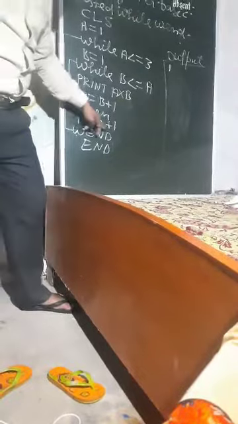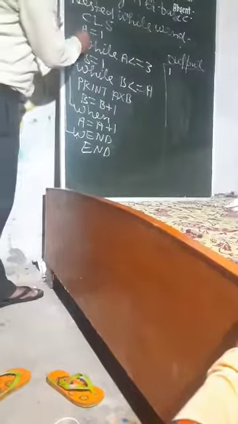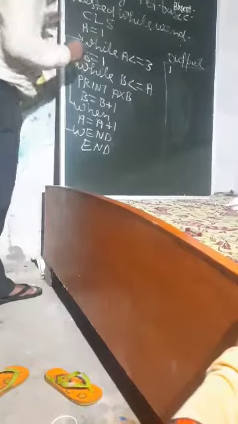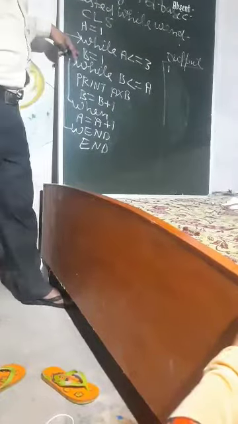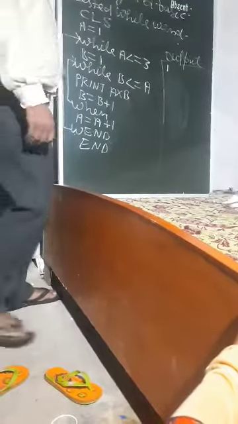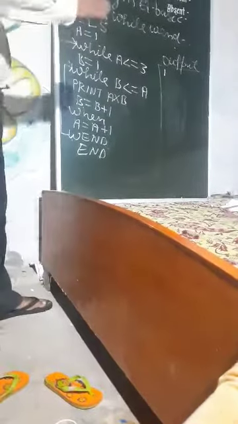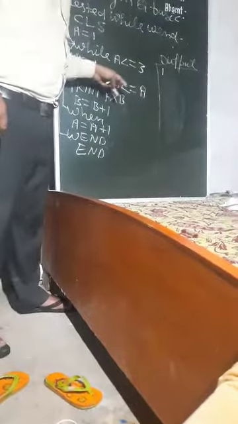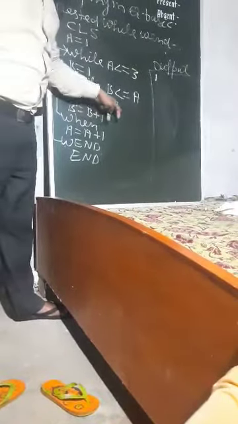Here A equal to A plus 1 becomes 2, WEND sends control back. 2 is less than or equal to 3, condition true. Here B equal to 1. Now while B is less than or equal to 2: B is 1, 1 is less than or equal to 2, condition true, print A into B, meaning 2 into 1, here 2 is printed.